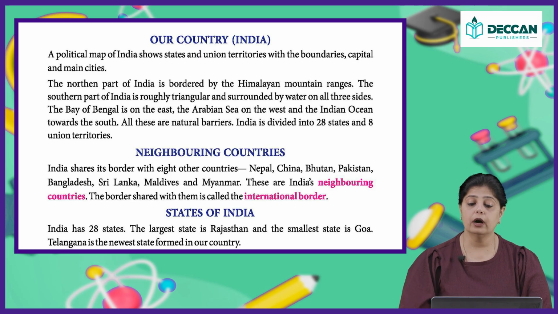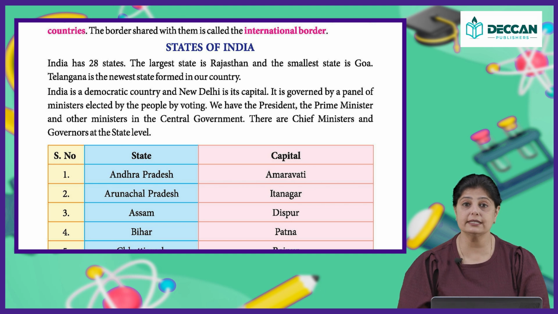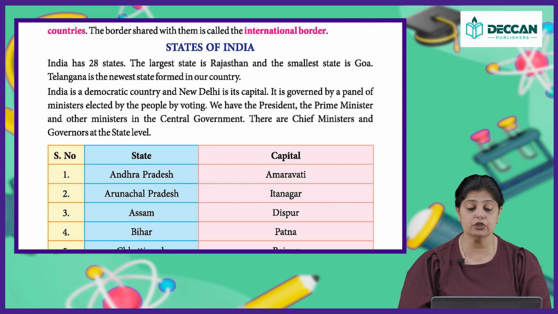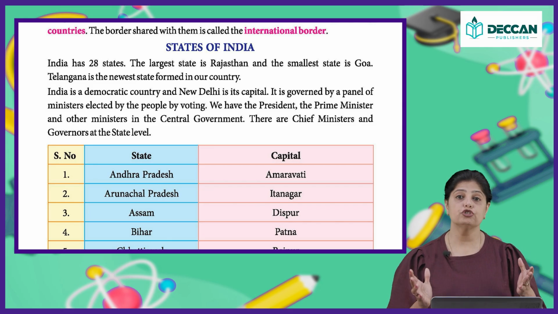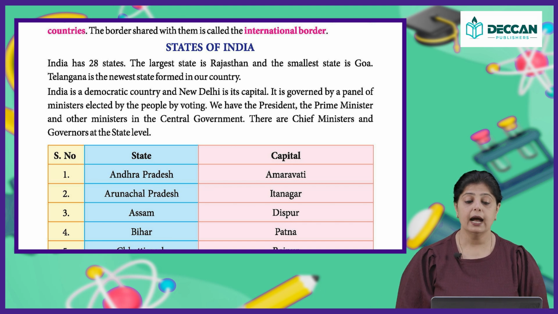Now, how many states are there in India? We have 28 states. The largest state is Rajasthan and the smallest state is Goa. Telangana is the newest state which is formed in our country. So, the largest state area wise is Rajasthan and the smallest is Goa. We are talking about the area. Area wise Rajasthan is very large, and Telangana is a new state.